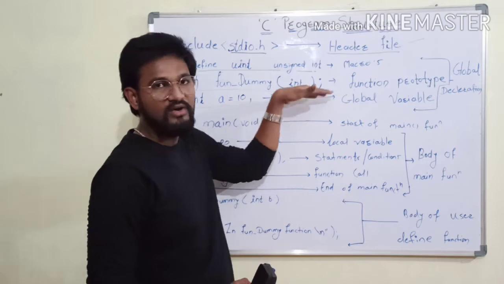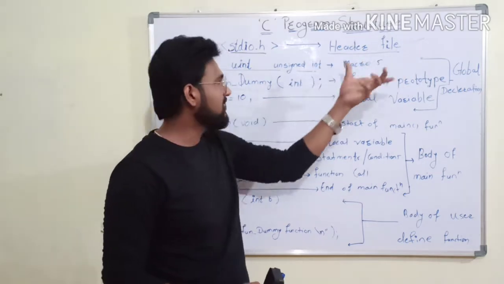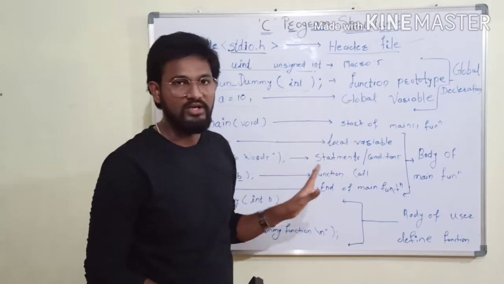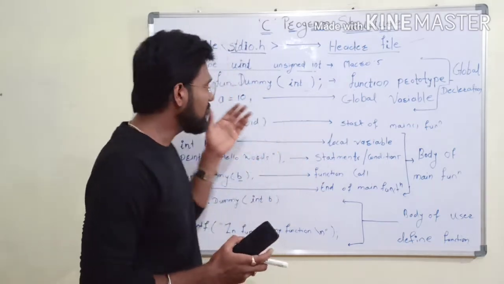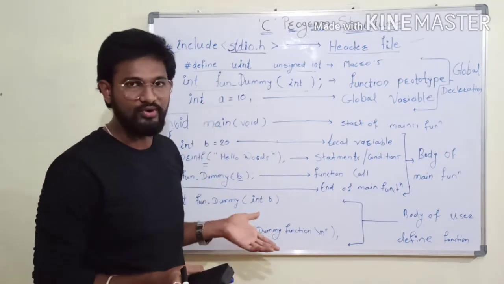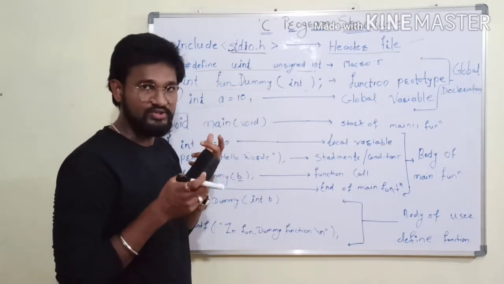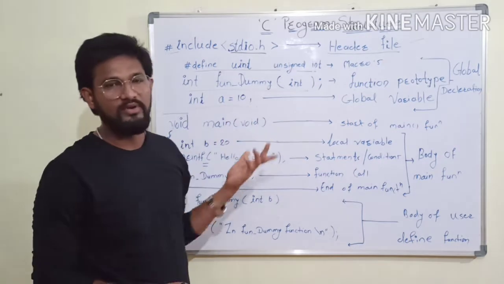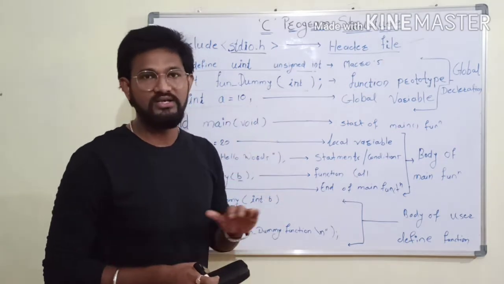So this is the point. First, you need to add the header file, then you need to add global declarations, like macros, function prototypes and global variables. If you want to use a macro, then only you need to mention it. If you don't want to use a macro, no need to write it. If you don't want to use a function prototype for a user-defined function, then no need to write it. It is the same with a global variable. If you want, you can use it; otherwise no need.